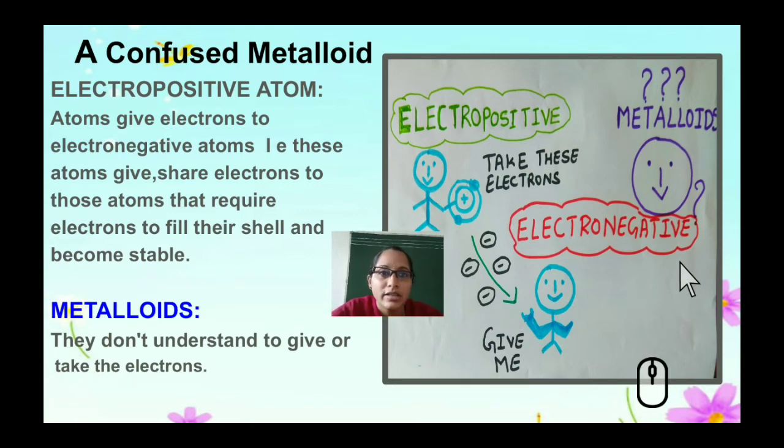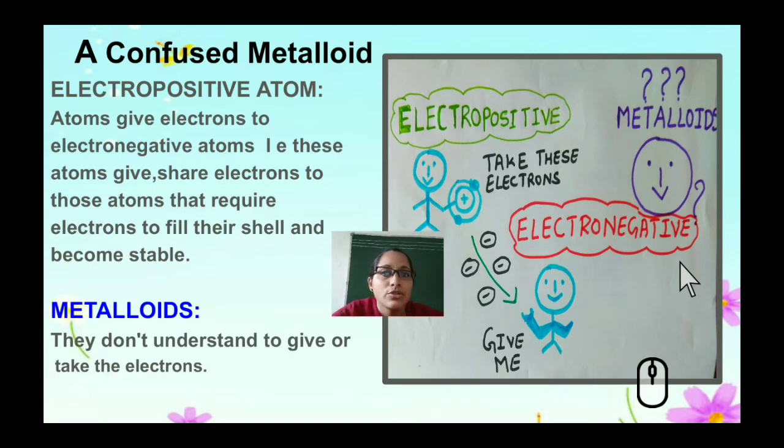So electronegative, wherever negative thoughts, that is stealing things, cheating and grabbing things, you can see that this atom also is electronegative in nature. It says give me the electrons to fill the electronic configuration. So you can see that metalloids are totally confused.